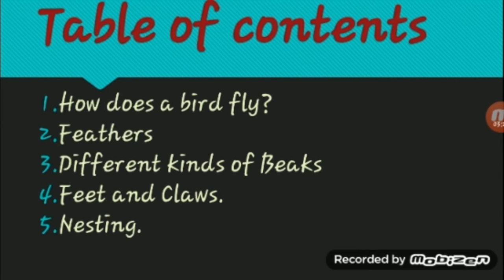So we have to learn about the different kinds of beaks they have. Then they need feet and claws to move from one place to another on land, right? So that's the next thing we are going to learn about. And they also have homes. So nesting is the last thing we are going to learn about in the lesson.